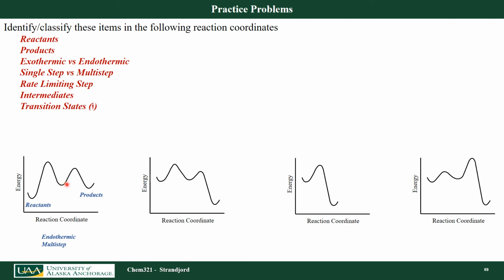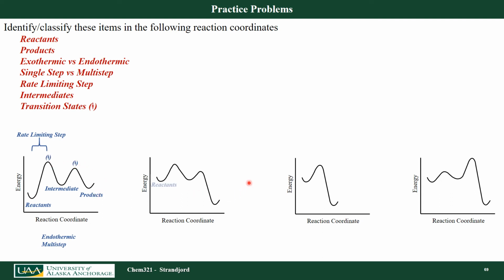So let's look at the rate limiting step here. That would be this first step. That is the highest activation energy that I need to get up here. Once I'm up here, I have enough energy to get down to my products here. So I have intermediates. That is my reaction minimum between my reactants and products. And I have 2 transition states.